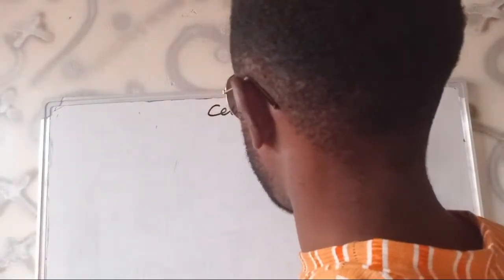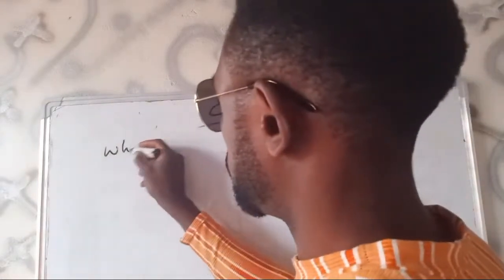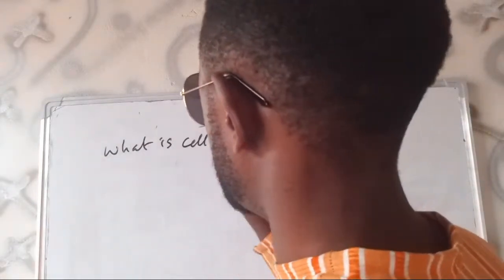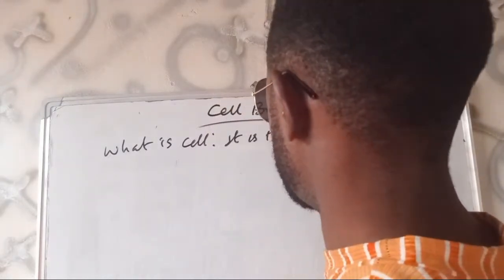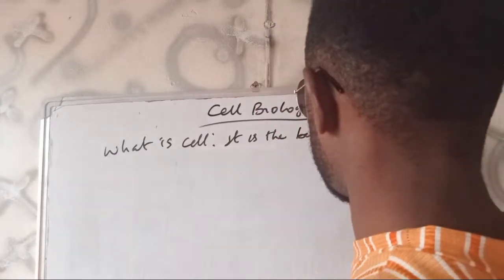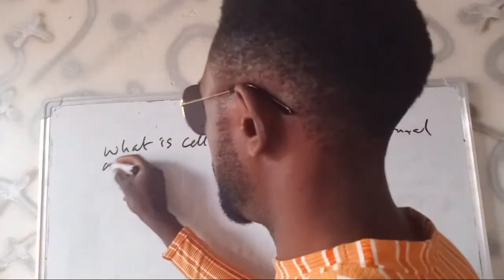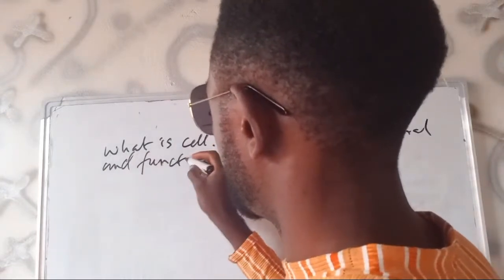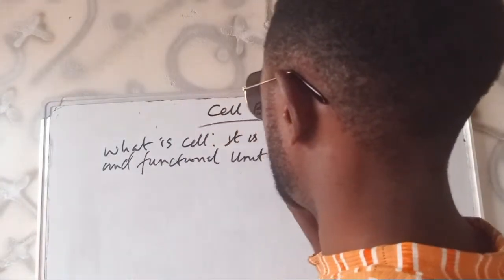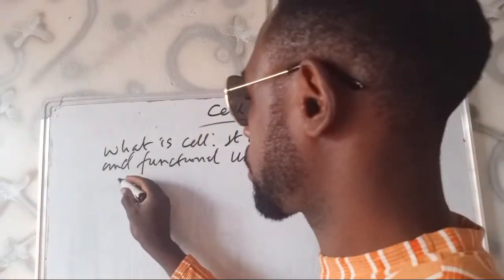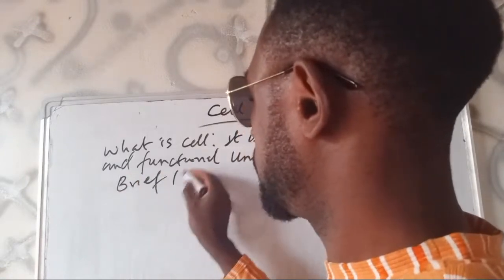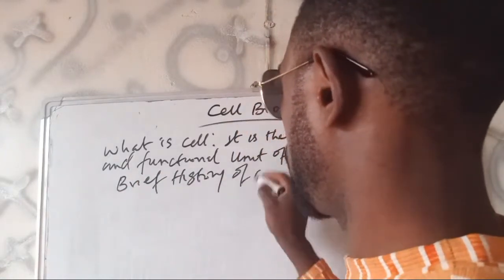Okay, then our topic today is cell biology. That is actually the cell. I've defined the cell. What is a cell? You say a cell is the basic structural and functional unit of life. Then we are discussing, let us take a look at a brief history of the cell.